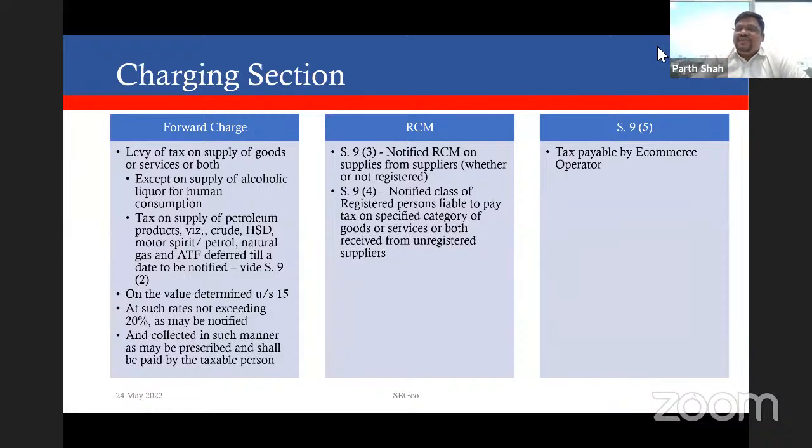Then we come to Section 9(5). It talks about tax payable by an e-commerce operator. Again, it has a very limited scope, but generally restaurants, aggregators are required to pay tax under this scheme. The aggregators may be in the form of our Swiggy, Zomato, or hotel bookings and so on.